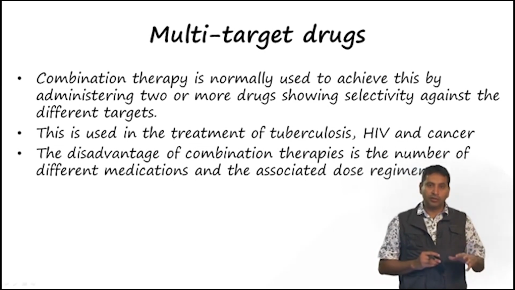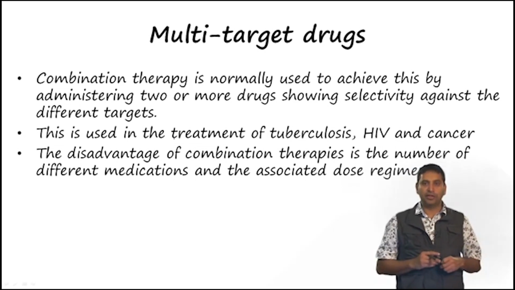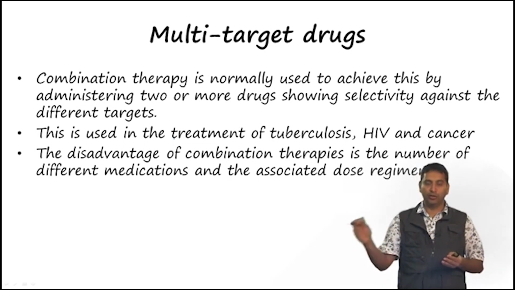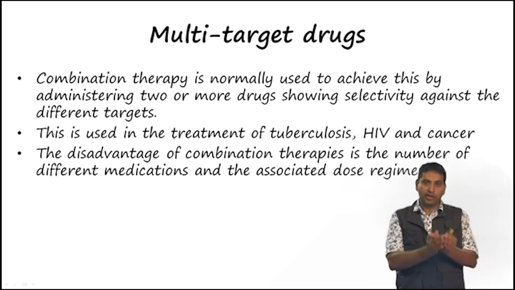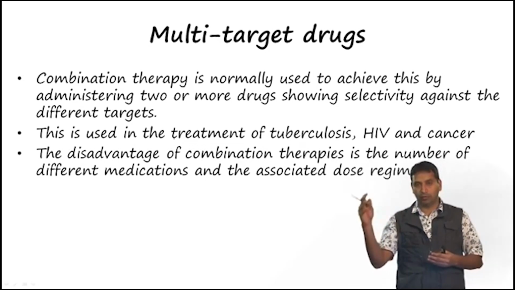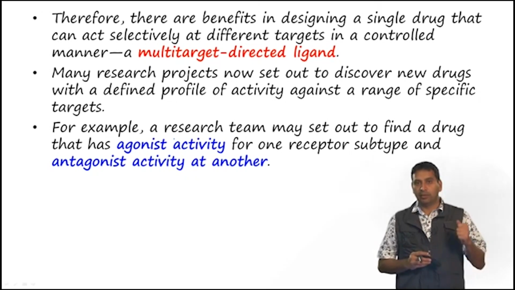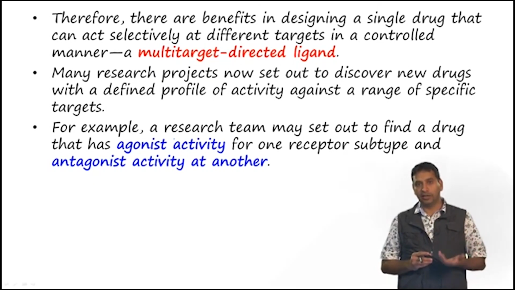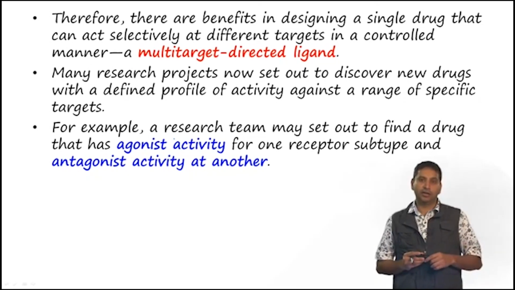But one of the disadvantages of combination therapy is that there are a number of different medications and they are supposed to be given at different dose regimens. So it is very difficult to follow this over a period of time, because we discussed earlier that each drug has its own pharmacokinetic profile. Therefore, there are benefits in designing a single drug that can act selectively against different targets. These are known as multi-targeted directed ligands or multi-targeted drugs.